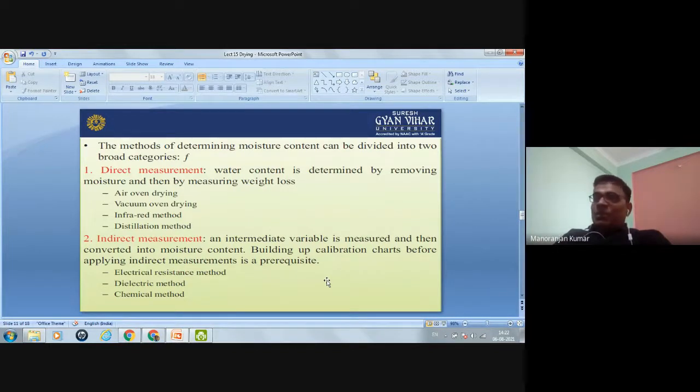And how can you calibrate? By the direct measurement method. So under the indirect measurement, what are the different instruments? Electrical resistance method, dielectric methods, and chemical methods. So these are the three instruments which are used to calculate the moisture content of the grain indirectly.